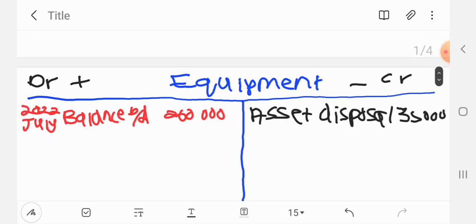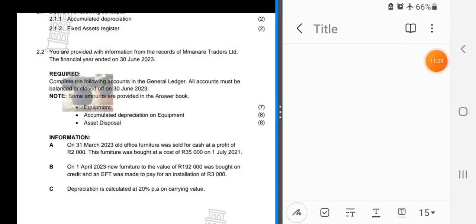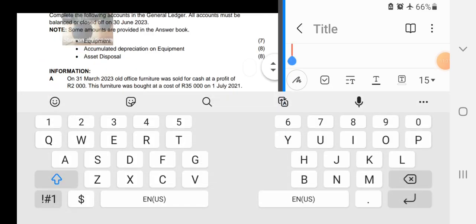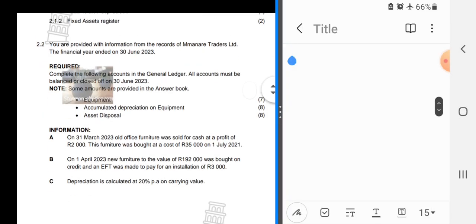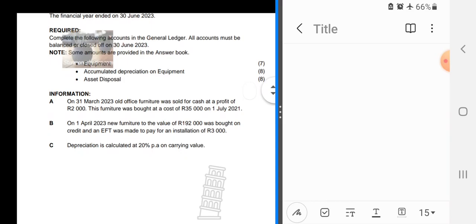Nothing has been done, but you already have marks. So I'm going to try to do some calculations, hence why I have split the screen. Look at this: on 31 March 2023, old office furniture was sold. So on that asset disposal, you are going to write the date of 31 March 2023.